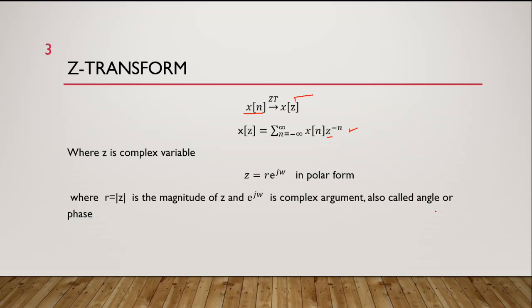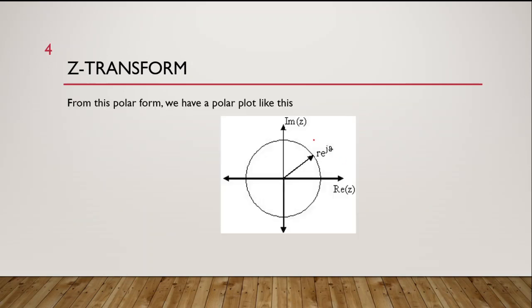So this z is usually represented in polar form, and from this polar form we have a polar plot which is like this. You can see we have a circle, because if you change omega, r is the magnitude which will remain constant, so omega will change, and now we have the circle like this.